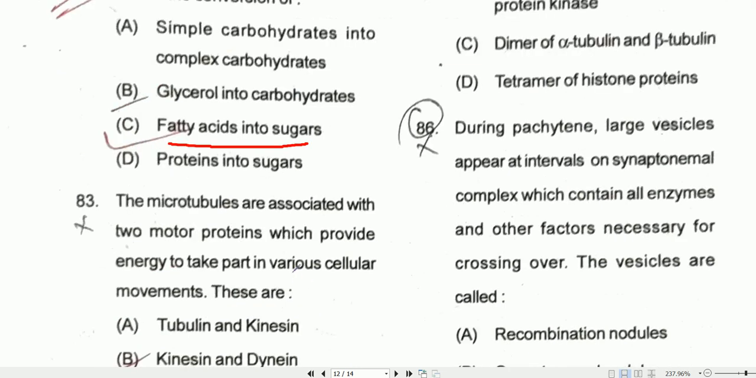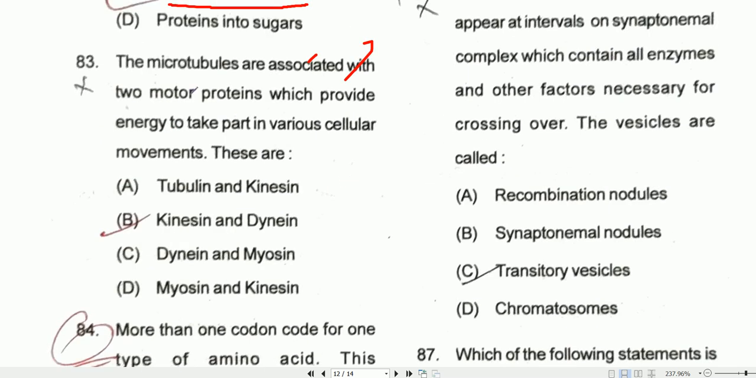Coming to question number 83. The microtubules are associated with two motor proteins which provide energy to take part in various cellular movements. These are kinesin and dynein. So option B will be the correct one.